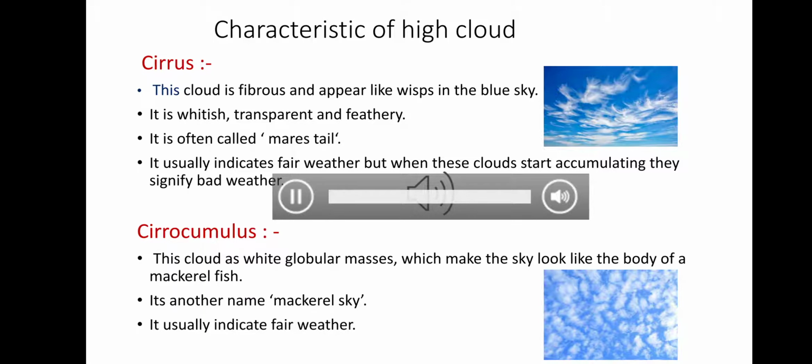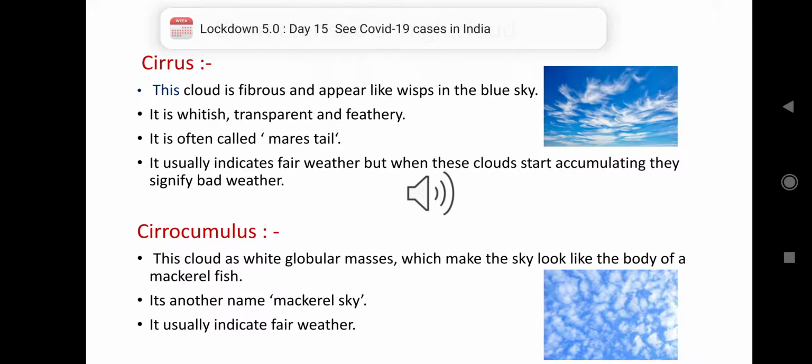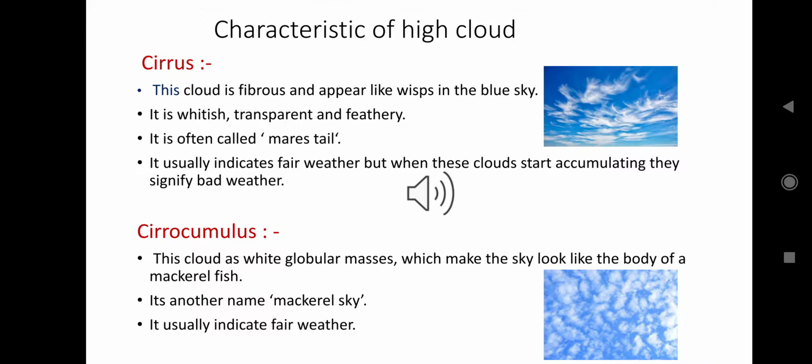First, high cloud. These are mainly found at an average height of 20,000 to 40,000 feet above the ground. First is cirrus. This type of cloud is fibrous and appears like waves in the blue sky.